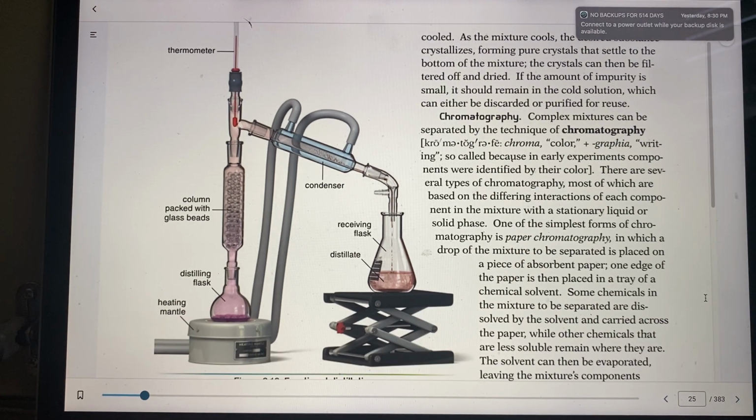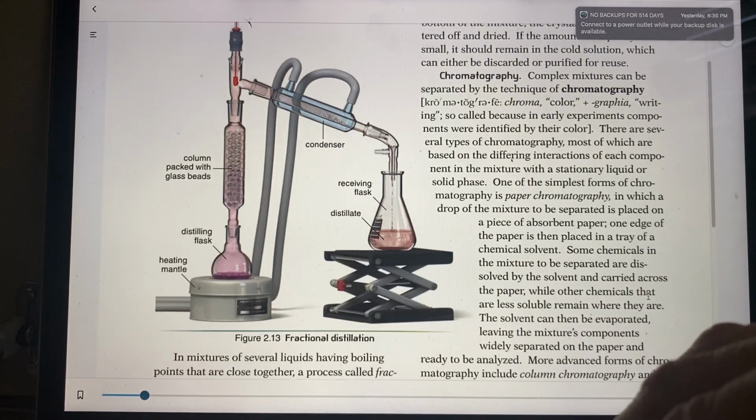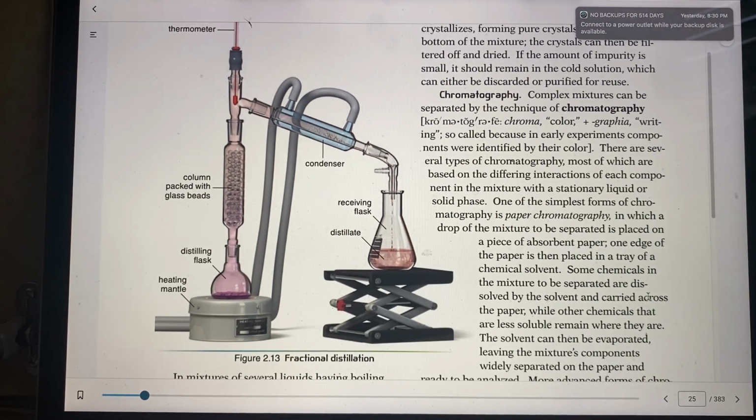You see this? Okay. So let's go up further so you can see what it's called. It's called fractional distillation. This is another kind of distillation, where several liquids have different boiling points close together.